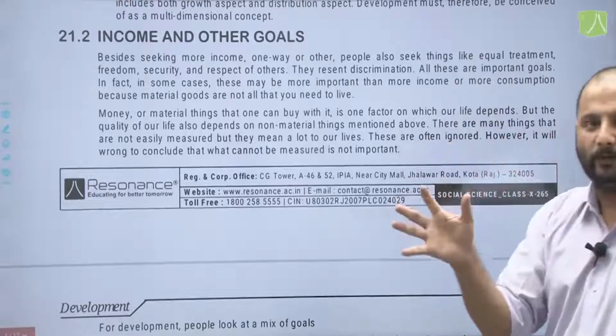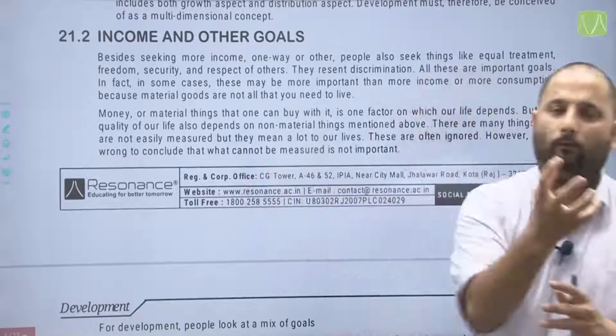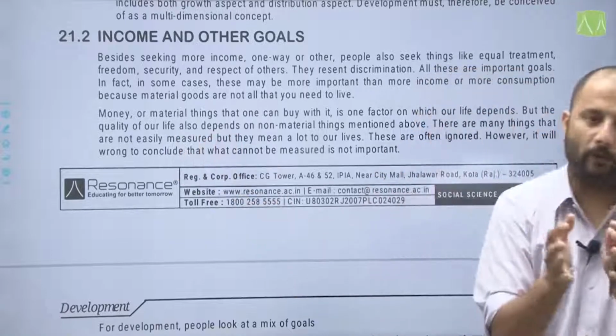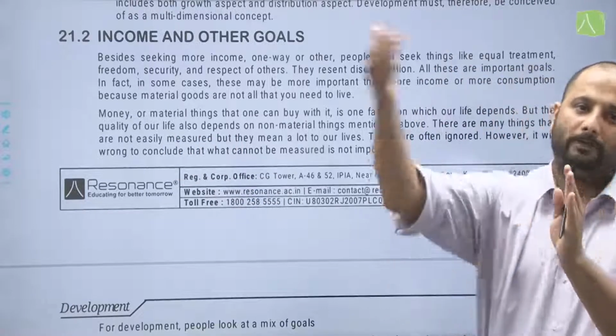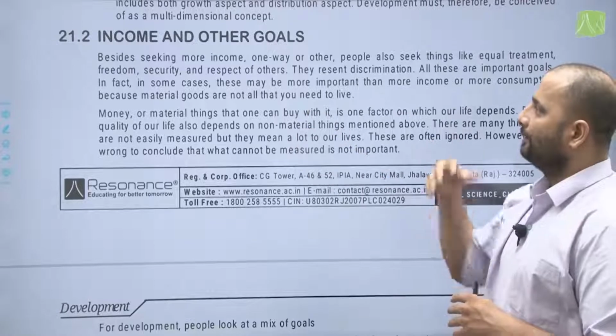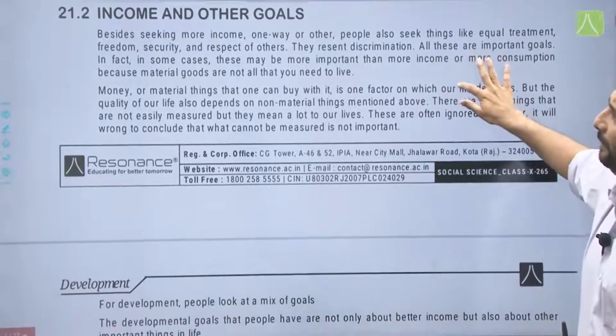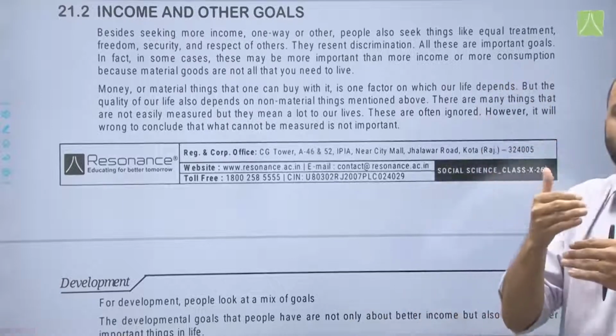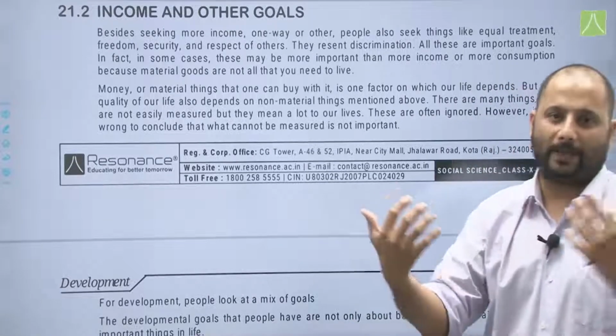So, that was about development and how development for one person can be destructive for the other, and it is not necessary that development of one is also a development for the other person. Now, moving on to the next topic here, income and other goals. Now, apart from income, certain people have other goals as well.